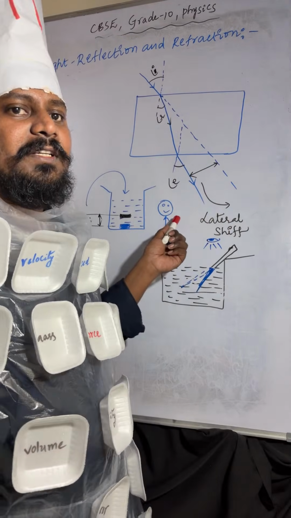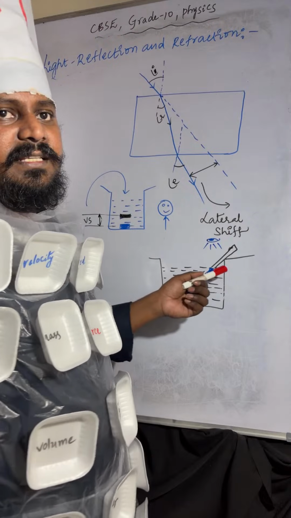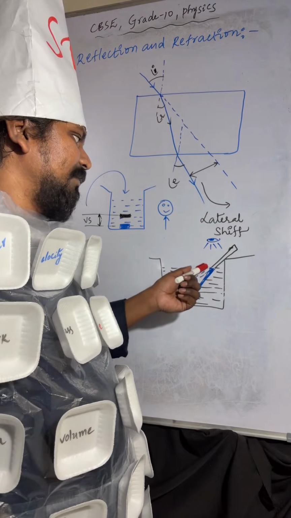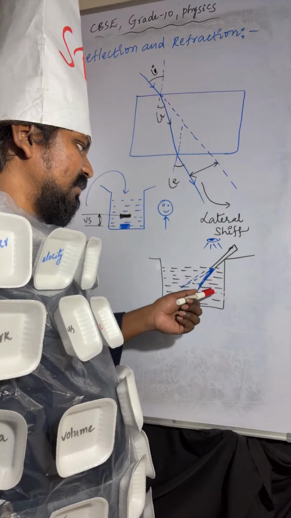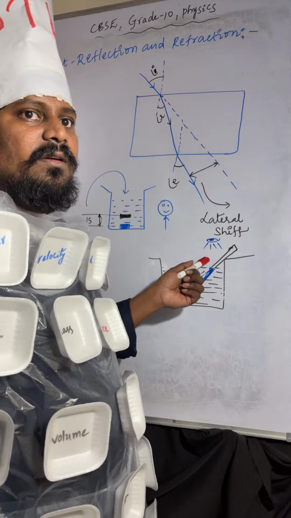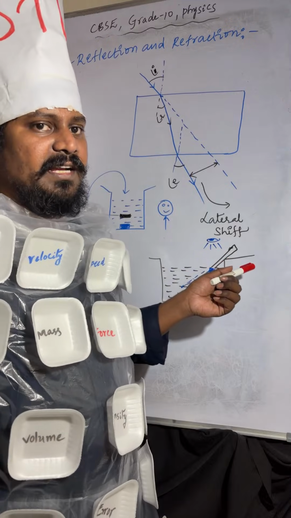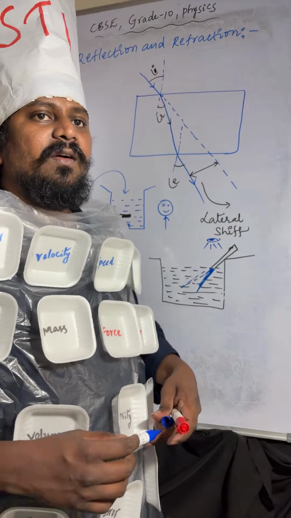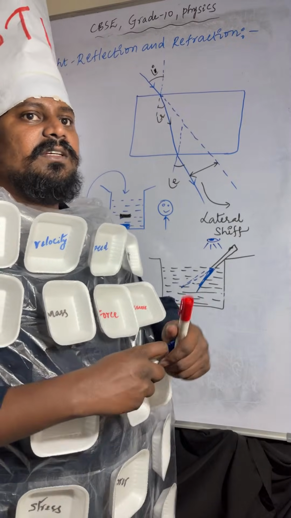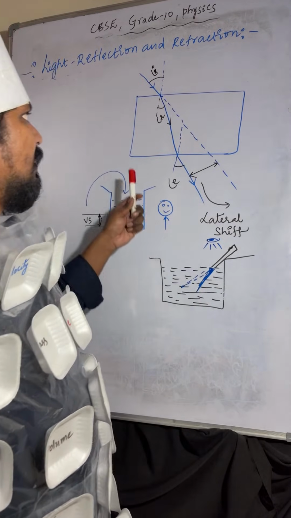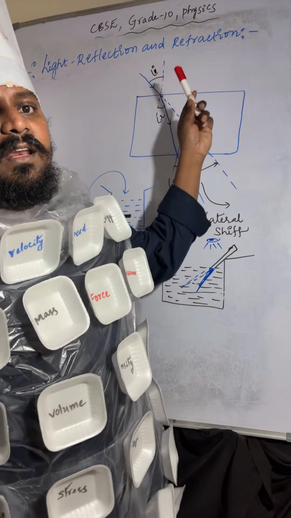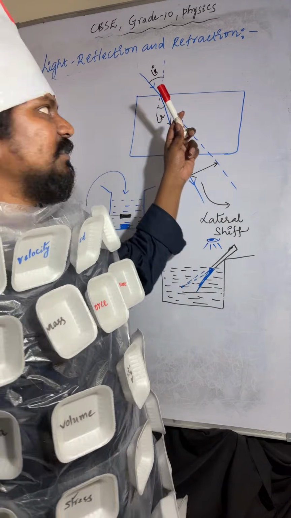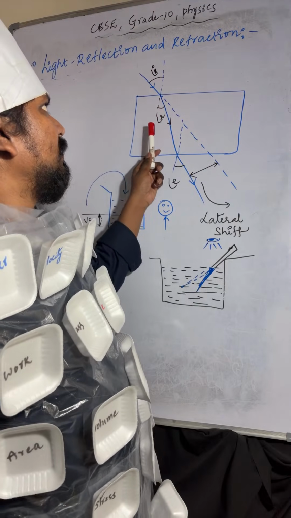Again, at this position, the path of the light changes due to refraction of light. Understood or not? I hope it is very clear. Just check once. When a light ray is passing from rarer to denser, it bends towards the normal line.